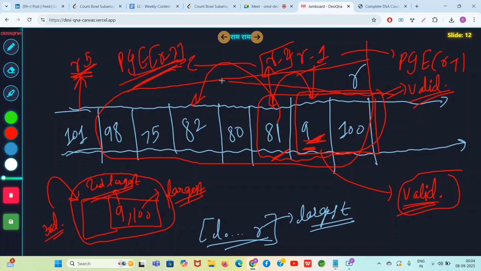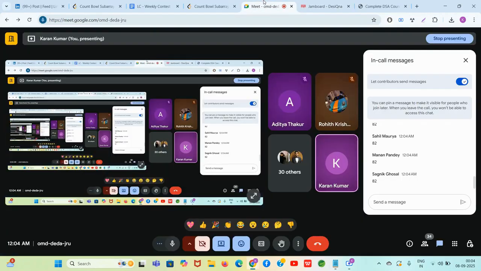Now you can say that the array from 82 to 100 is valid. I am damn sure no one has explained it to you in this way. You are not doing anything, you are just jumping to the left. 81, PGE of 81 is 82. It means 82 to 100 is also valid. Why? Because if a number bigger than 81 is added behind, it is guaranteed that it will also be a valid subarray, because it becomes the second largest. Understood? Clear? You can see that 80 to 100 is not valid. Why? Because 80 is not second largest. You saw the point?